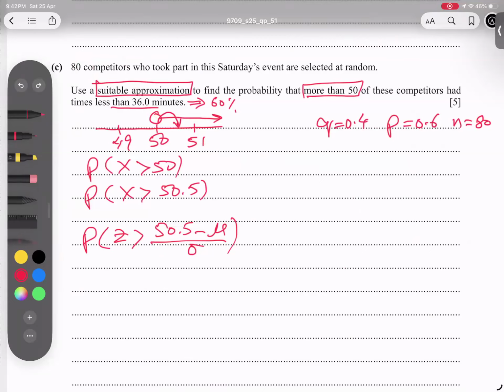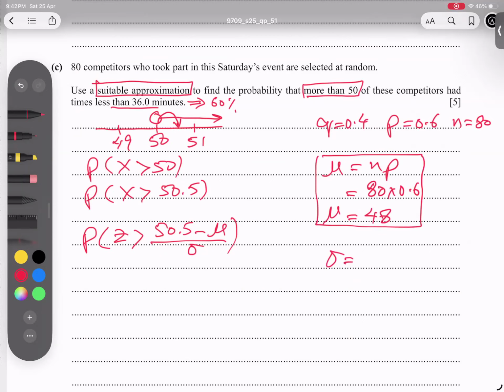So we have to find the new mean, and the mean formula is np, where n is 80 and p is 0.6. Now we got 48. Okay, 48 is the mean, very clear. And now I'm going for the deviation. The deviation formula is the root of npq. N is 80, p is 0.6, q is 0.4, and take a root. And I will not evaluate the root, students, for more accuracy.